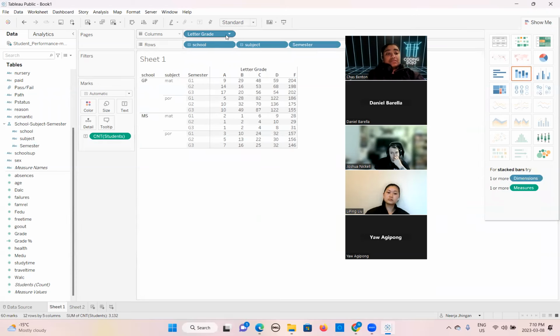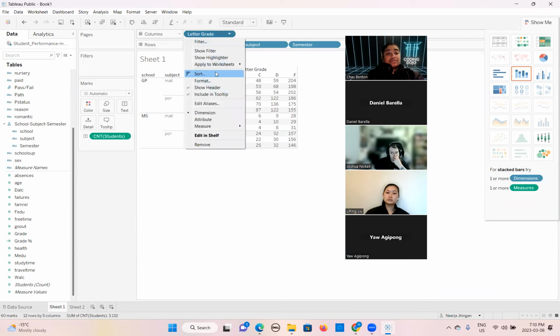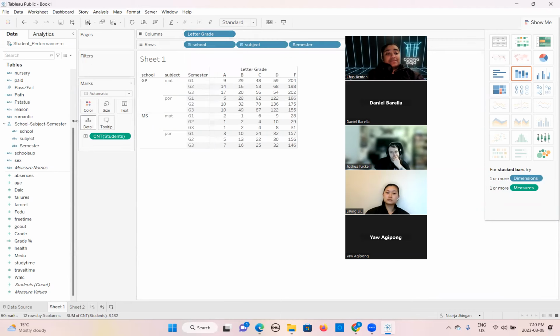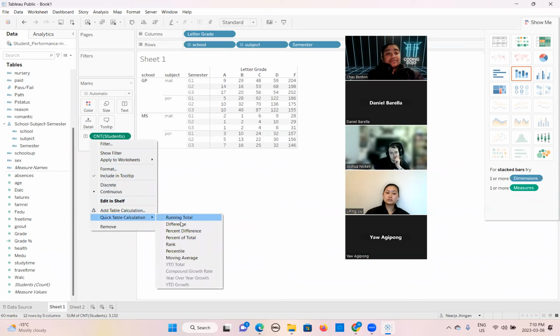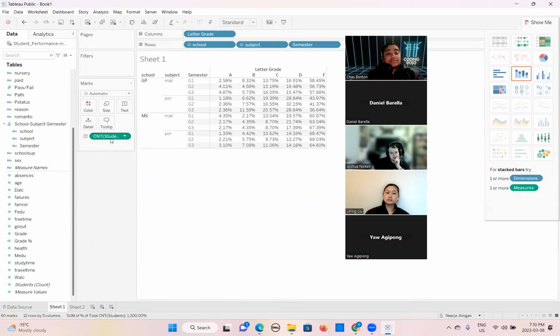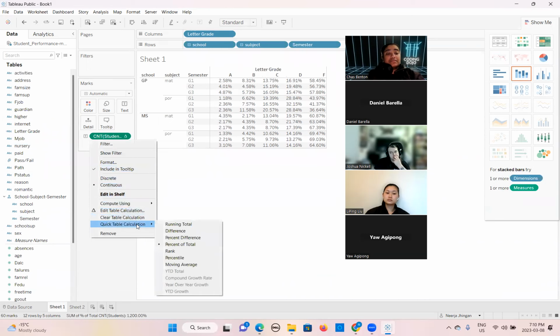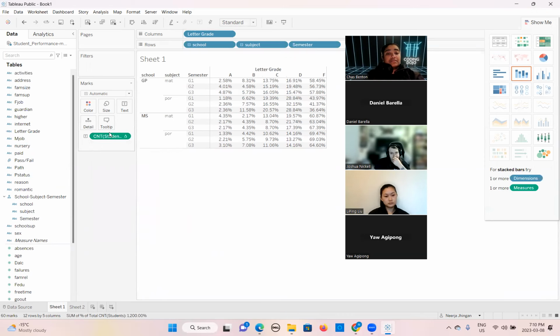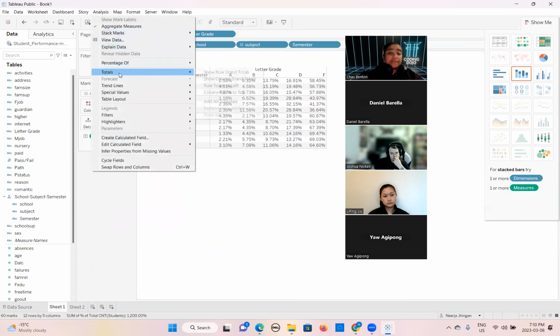We will change the percentage first. Quick table calculation, percent of total. And if you want to show this calculation now using grand totals, we should right click over analysis, this one.